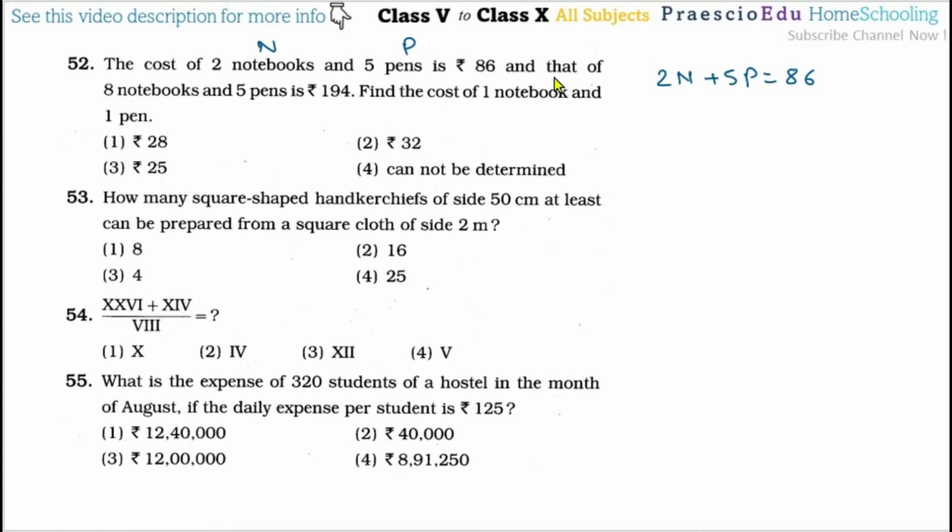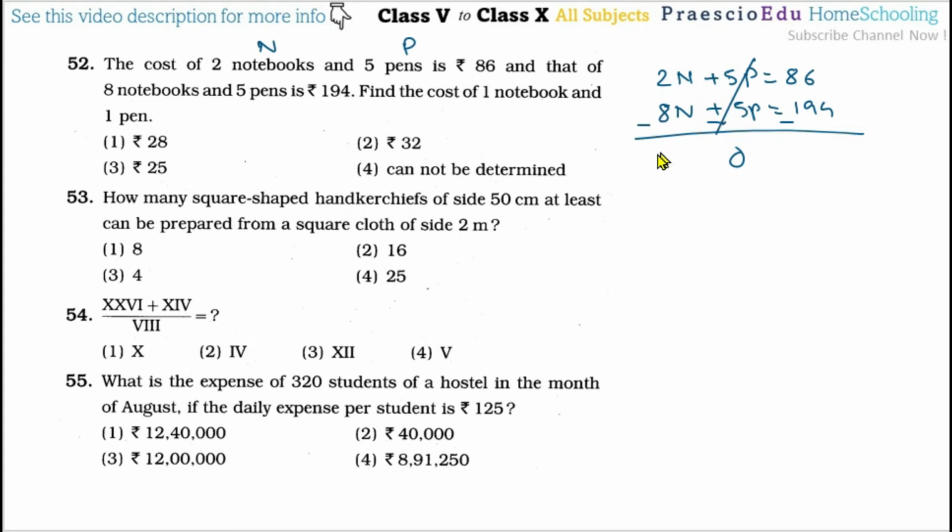Then 8 notebooks and 5 pens is 194, so 8n plus 5p is equal to 194. Find the cost of one notebook and one pen. So we will subtract these two expressions, so this will be negative, this will be negative, and this will be negative. So this gets 0, because positive and negative means plus minus.